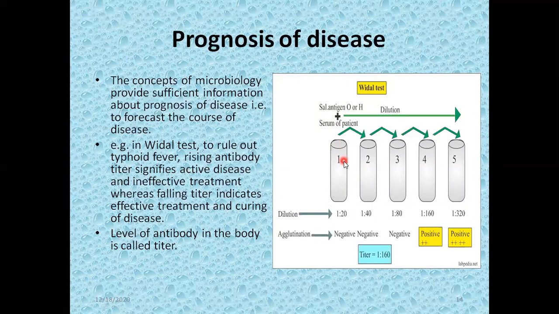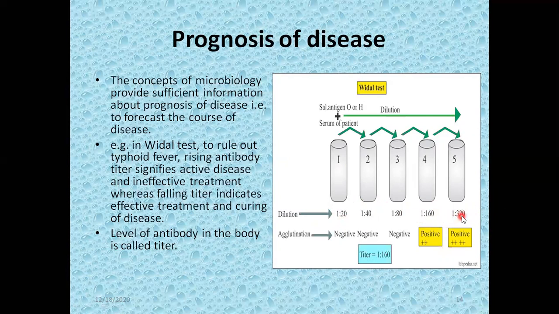Now in the Vidal test, we perform dilutions. 4 to 5 dilutions are prepared. For example, 1:20, 1:40, 1:80, 1:160, 1:320. This is the 5th dilution, and this is the 4th dilution. Normally, we perform up to 4 dilutions. Sometimes the 5th dilution is also included.